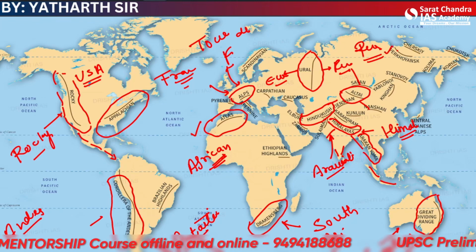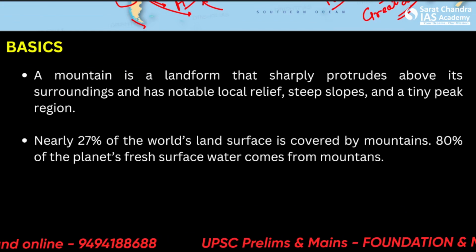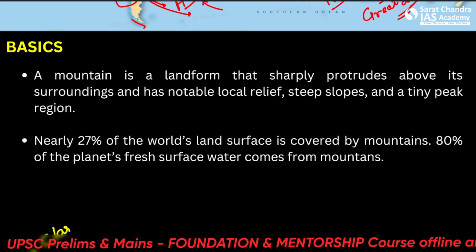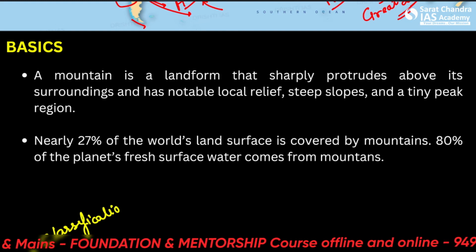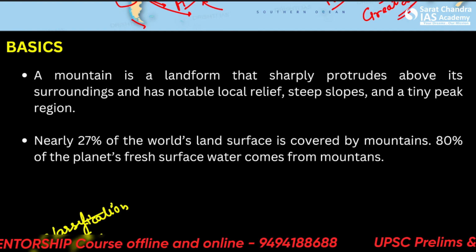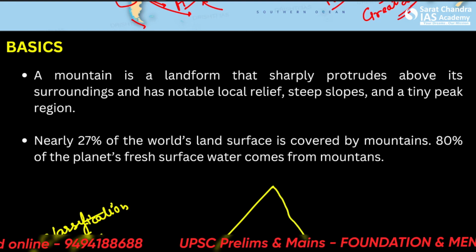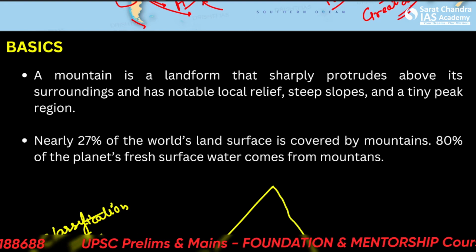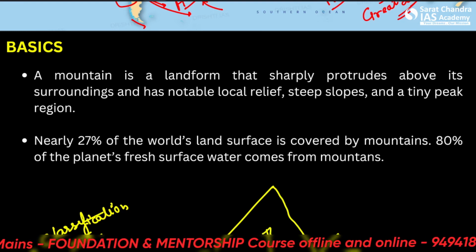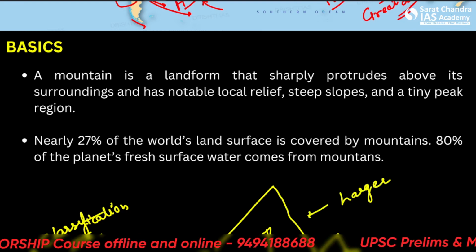All right, so let us now begin with the basics related to the mountain system. What are mountains and what are mountain ranges and their classification. So the classification is very important for us to know about. So the first question that arises is what is a mountain? So a mountain is basically a big landform that protrudes from the earth. All right, and it is different from hills. In the classification, hills are smaller, basically mountain is larger or bigger.